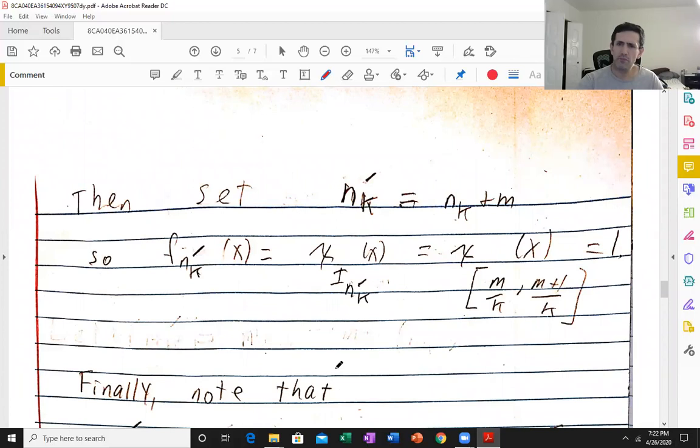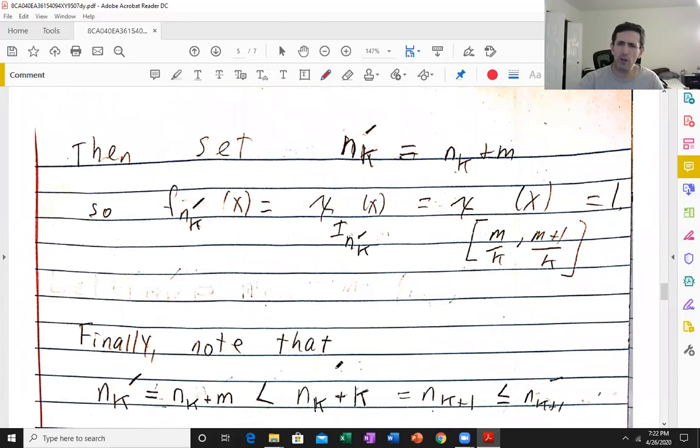All right, so let's finally note that these are strictly increasing. That's fairly trivial. n_k prime is n_k plus m, and m is strictly less than k. So this is less than n_k plus k, which remember is n_{k+1}.